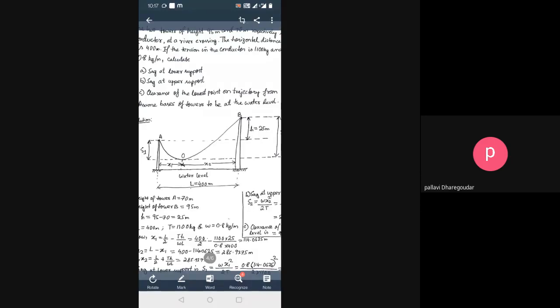Look, water level, you can see the last horizontal line that I have drawn, written as water level. That water level and the lowest point O, the distance between them is the clearance. Now O is not the midpoint.